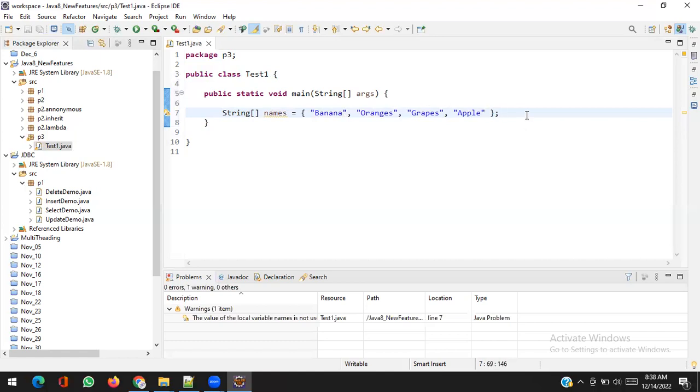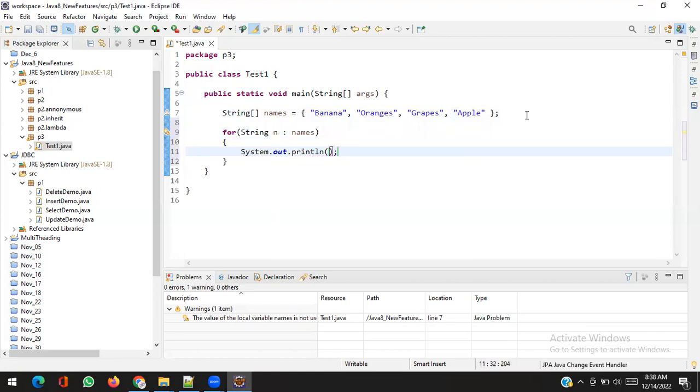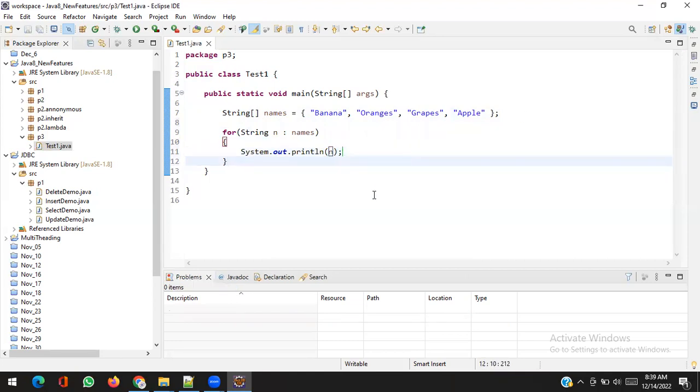So I want to print the name of the array. It's very easy. A for loop, string and names. It's a for each loop actually, and sys out. How cool it will run.